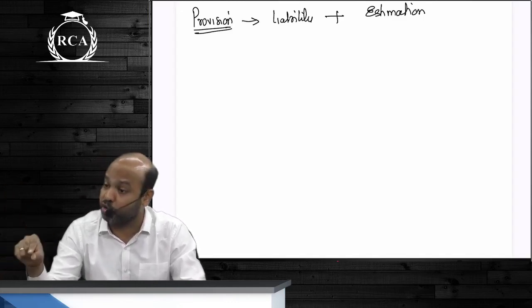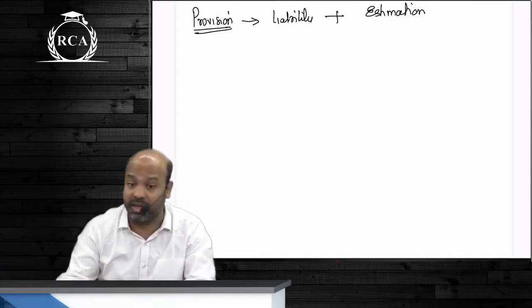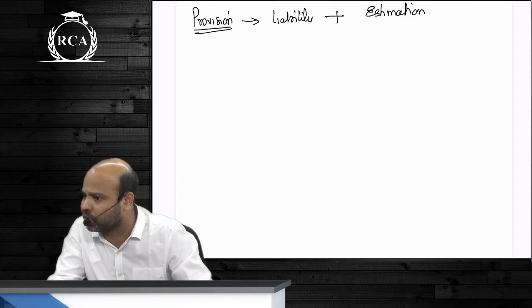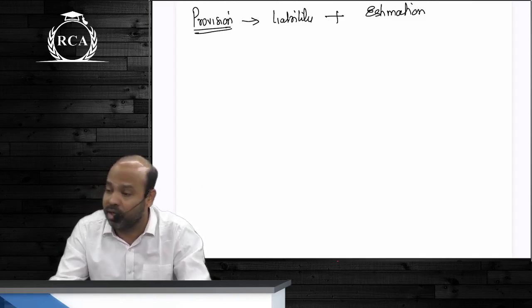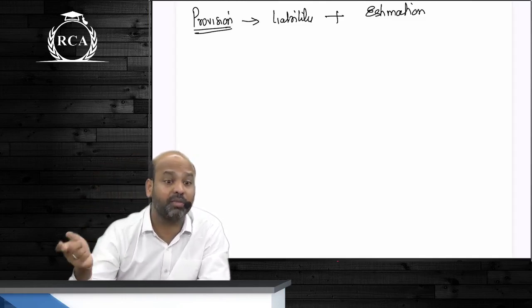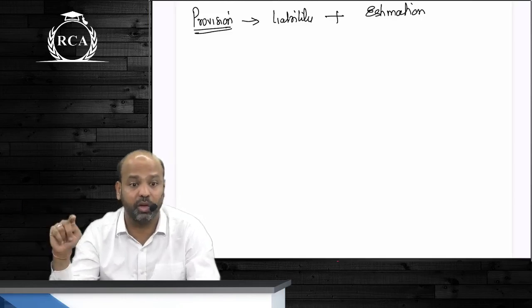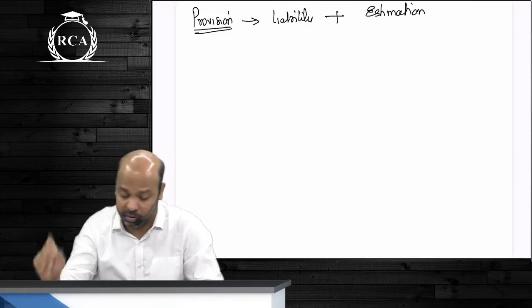So are they supposed to provide for this as and when you're returning the product, or are they supposed to provide for this immediately as and when they sell the product? As and when they sell the product. That is the entire point better here. At the time of sale only, there's an obligation that is being created. If it is coming back, you're supposed to provide for those losses. Are you understanding this? Now the next example, guys.